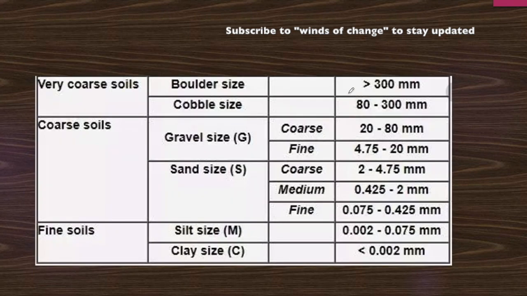Okay, let's see the particle size distribution here. Very coarse soil, boulder, will have a size of more than 300 mm. For cobble, it will be 80 to 300. Now in the gravel range, coarse gravel will be 20 to 80 mm and fine will be 4.75 to 20 mm, and sand size coarse will be 2 to 4.75 mm, medium 0.425 to 2 mm, and fine will be 0.075 to 0.425. And silt, in the fine soil, will have a size range of 0.002 to 0.075 mm, which was the question asked, and clay size will be less than 0.002 mm. Okay, this is very important, memorize it in your mind. Mostly the questions are asked from this portion.